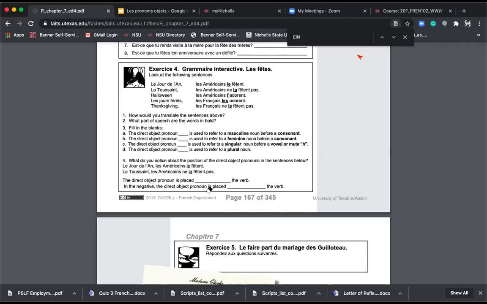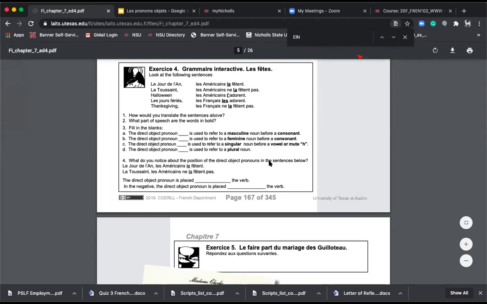In the negative, the direct object pronoun is placed, let's find the negation, les Français ne le fêtent pas. So where is it? It's the exact same thing. It is before the verb, and the ne pas go around the direct object pronoun and the verb.